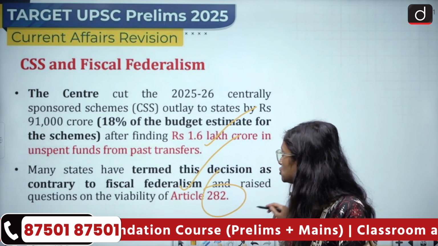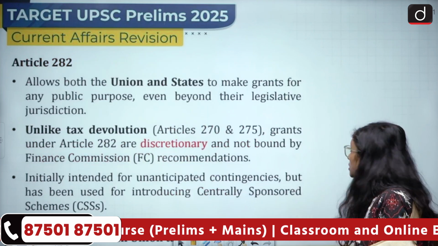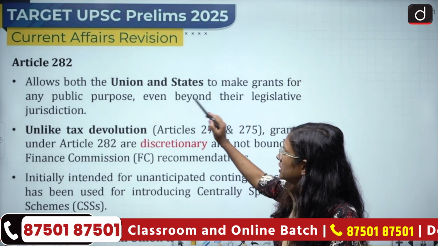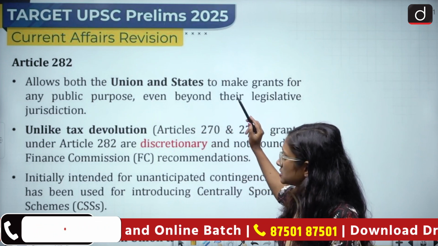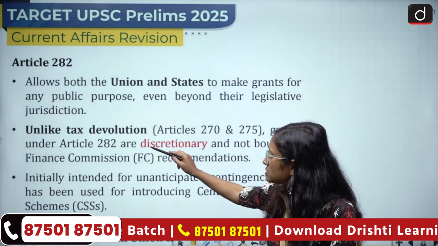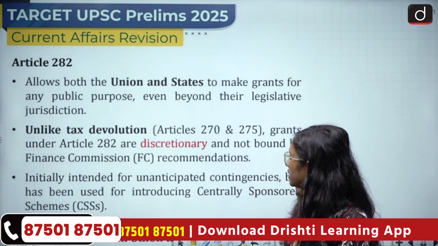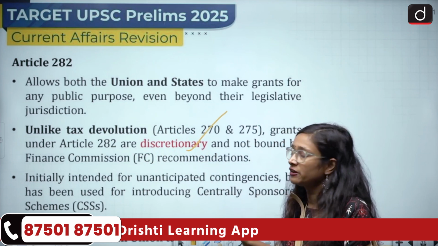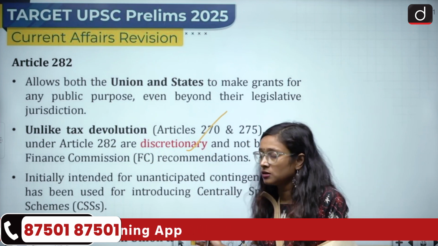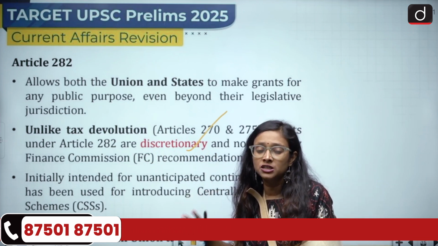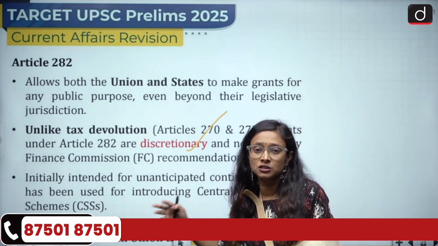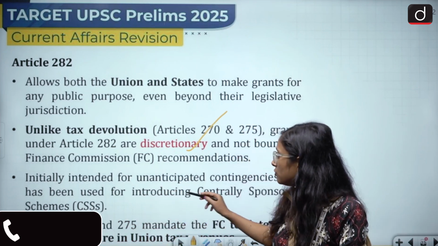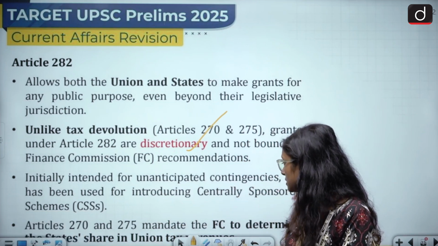So we are going to talk about Article 282. It allows both the Union and states to make grants for any public purpose, even beyond their legislative jurisdiction. Unlike tax devolution under Articles 270 and 275, grants under Article 282 are discretionary and not bound by the Finance Commission. So here there is no concrete division that this much share goes to the center and this much share goes to the state. This is totally discretionary and initially intended for unanticipated contingencies.